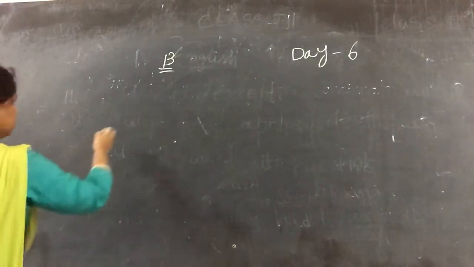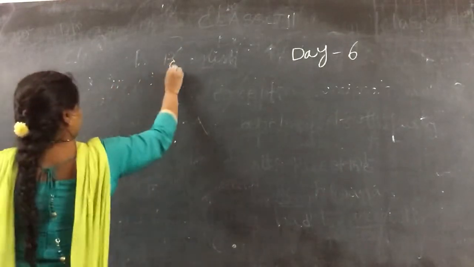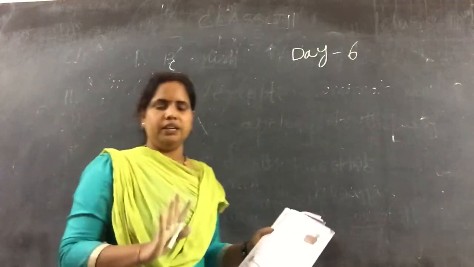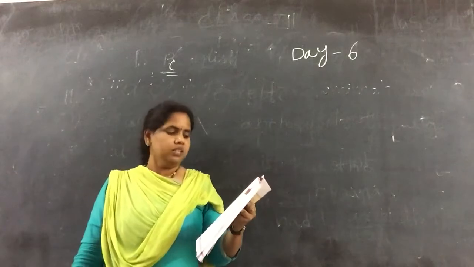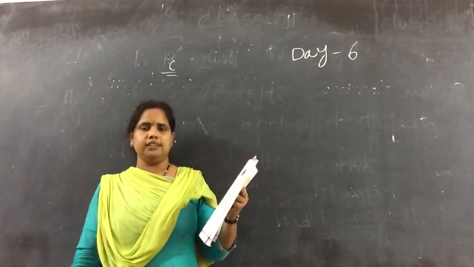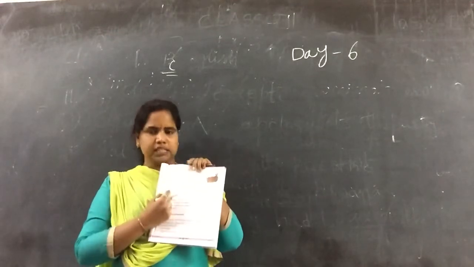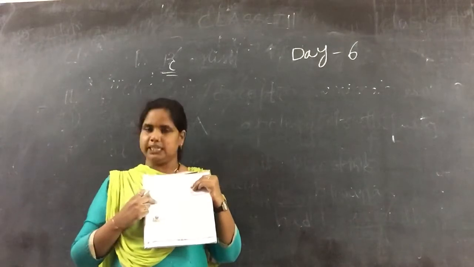Going to C bit. Here, what he had given: write down a word which means the same as the hints given below. The words have been used in the lesson. So here he had given some different words. For these words we have to write the same meaning, like victorious.